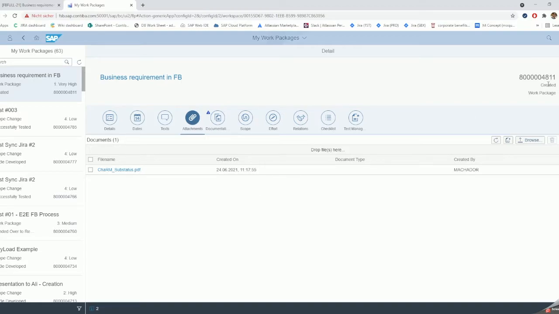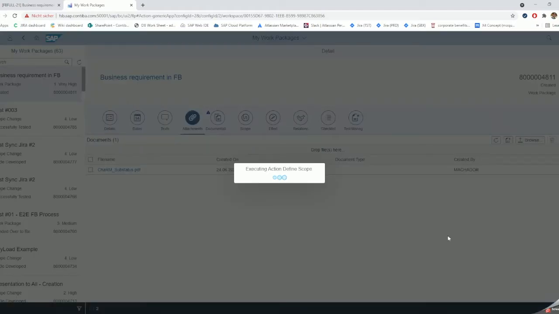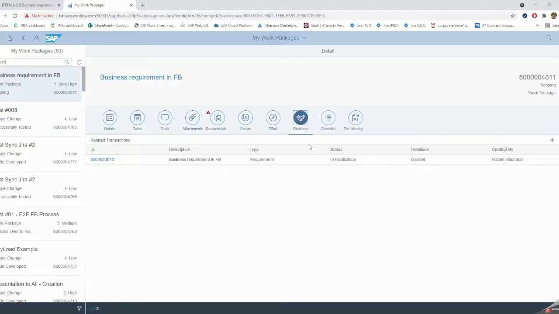This ticket does not synchronize to Jira yet. It must be in the status to be developed to synchronize. So far we don't do anything. What we need to do is go and define scope. When we get to the scoping phase, let's check our relationship. The status of our business requirement changed to in realization.